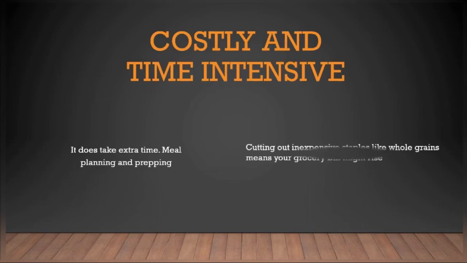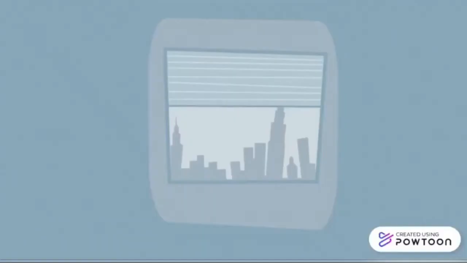In addition, cutting out inexpensive staples like whole grains means your grocery bill might rise. Similarly, following the stricter guidelines for meat and fish can be far pricier than conventional counterparts. Indeed, studies comparing paleo diets have found a greater cost to sustain this diet.